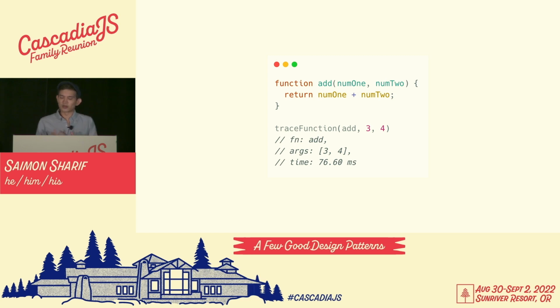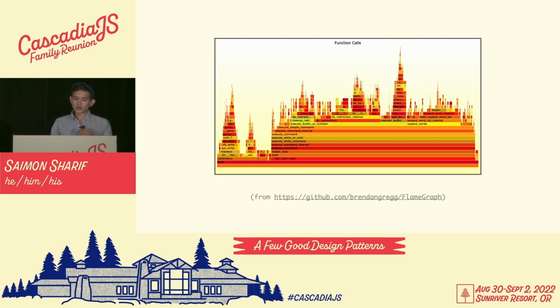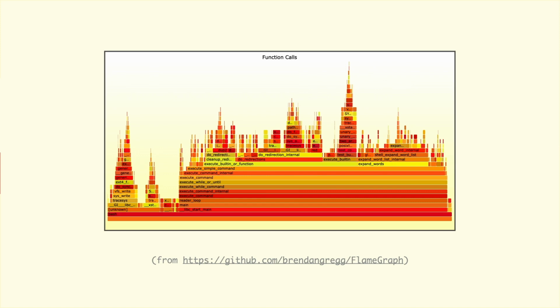Here's what the output of our trace function might look like if we applied it to this add function that we just wrote. We can see the function name, arguments, and execution time are all logged out. Using the output from our trace function, we can create a heat map like this and identify some performance bottlenecks. This is a bit reductionist, but this is essentially what all the observability vendors out there do.